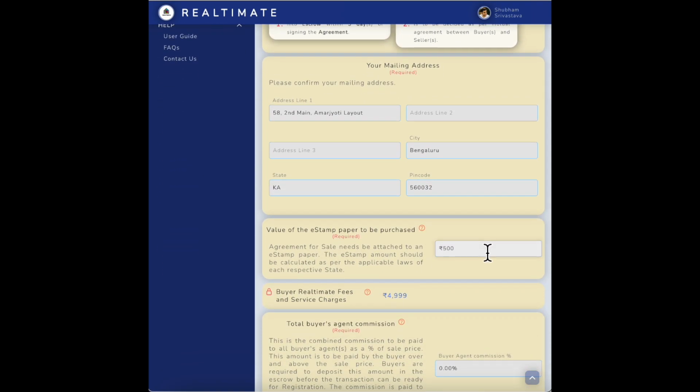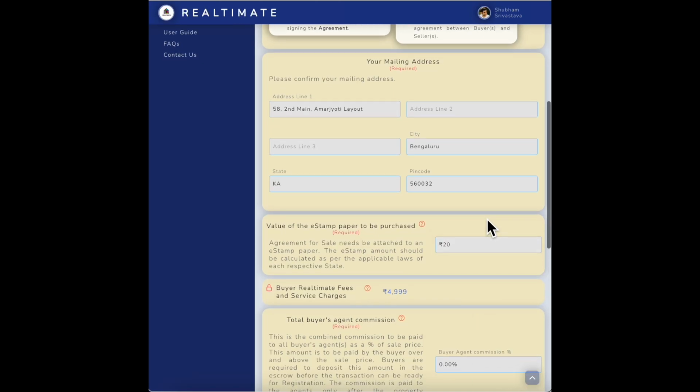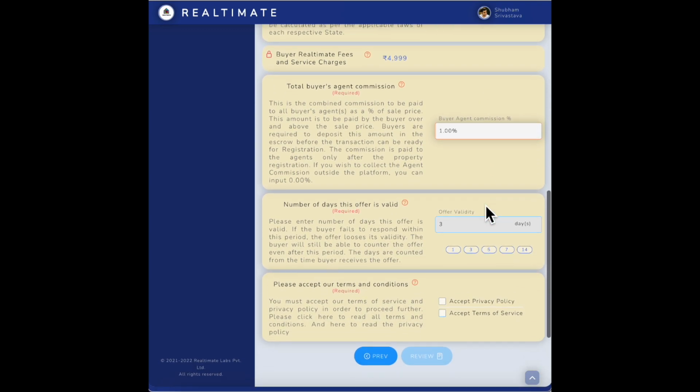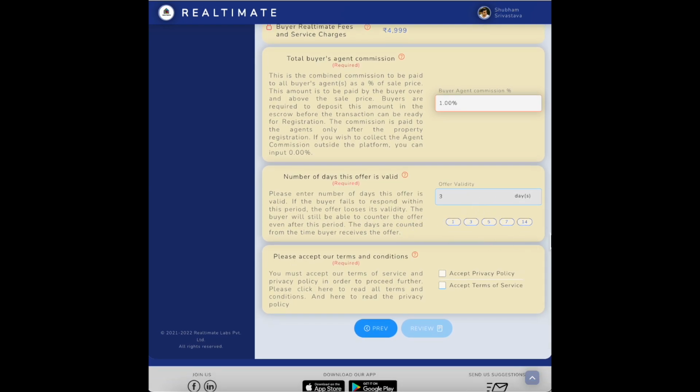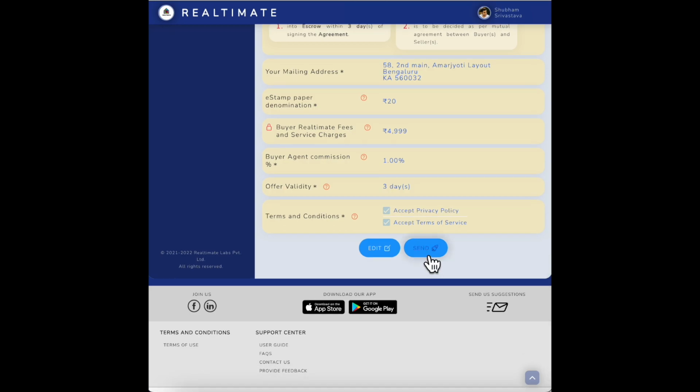And here's where the value of the stamp paper to be purchased is specified. We don't want to burn a lot of money since this is a real production demo. So I'm going to peg it at 20 rupees. We don't want to give away free money to the government. And here's where the buyer agent can specify his commission, right? So I'm going to say 1%. And the number of days the offer is valid is 3 days. So we accept the privacy policy, review it one last time, and send.